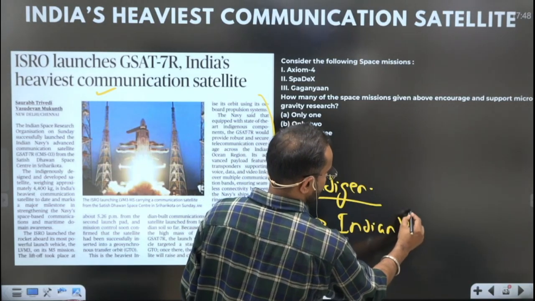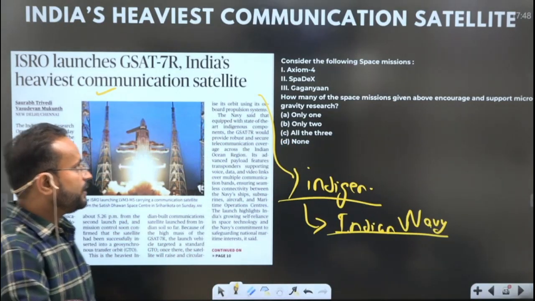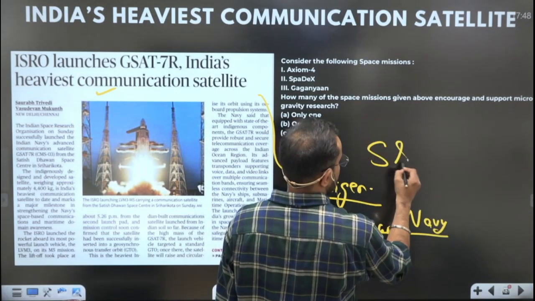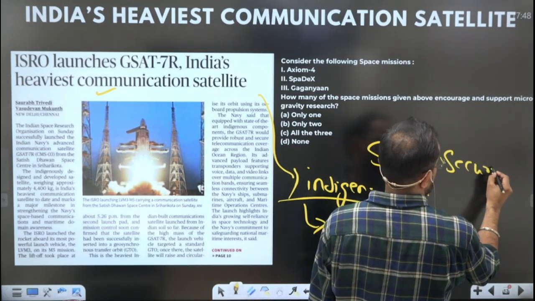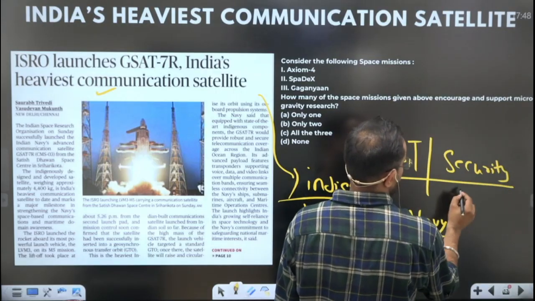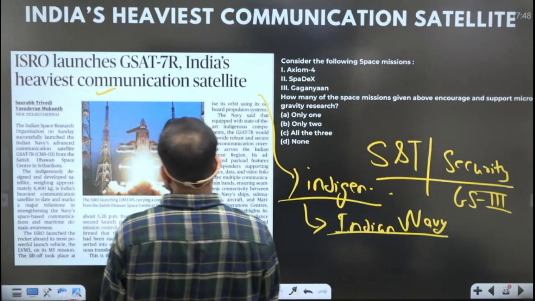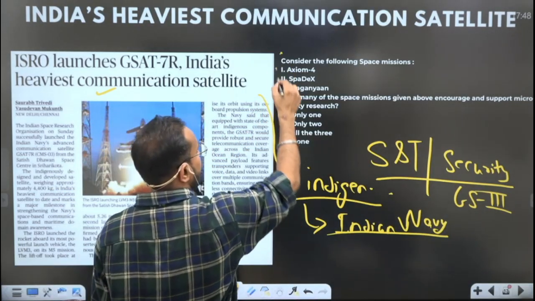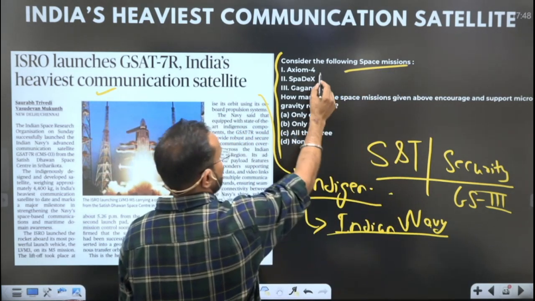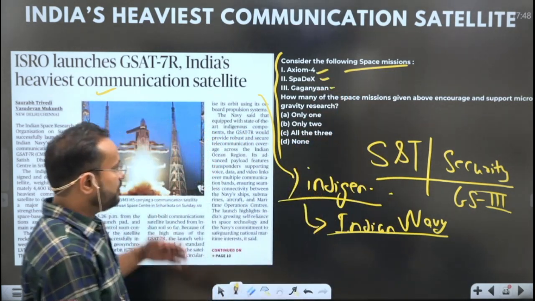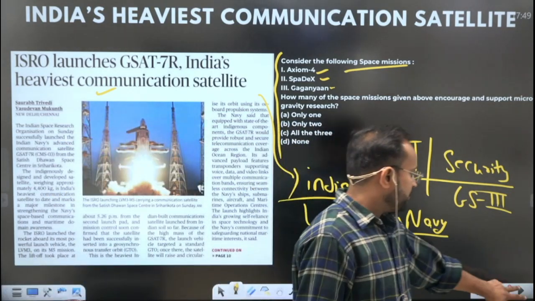That is, it is going to assist Indian Navy as such. So this topic becomes quite important from the perspective of science and tech portion, and also the security topic of GS paper 3. And as you could see, in this very year you had this question regarding consider the following space missions, and these 3 space missions were given, so you never know, this could be asked. Okay? So on that note, let's start with this topic.